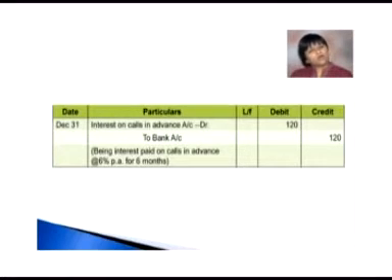So we have received ₹4,000 in advance by 6 months. Multiplying 4,000 with 6% and dividing by 12 months multiplied by 6 months, the overall result will be 120. So interest on calls in advance will be debited with ₹120 and bank account will be credited with ₹120.